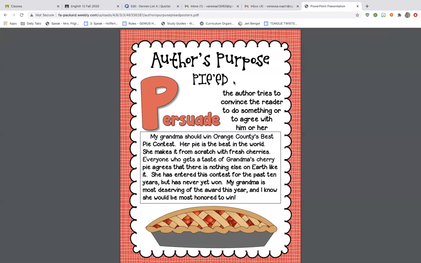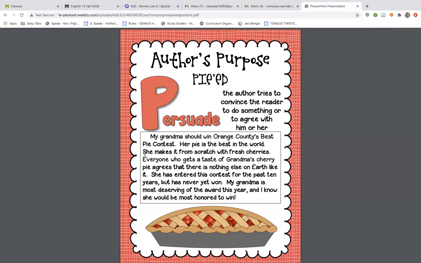Do note on your instructions, I have not uploaded the quizzes. I've kind of thrown that out. I think the questions are going to be sufficient enough, and I don't want to overload you with too much work, so there will be no quizzes on the author's purpose. They're just the questions, the multiple choice ones in your packet.